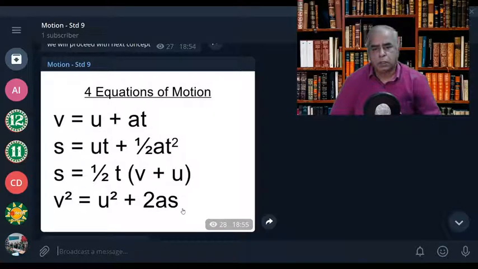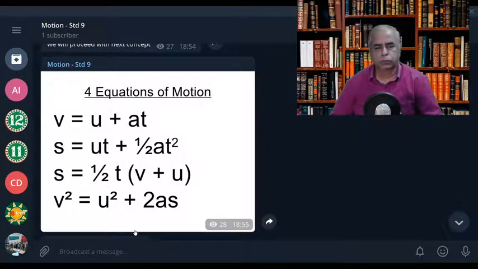Do you understand? Please note down. So these are the complete set of equations of motion. Actually three equations: V is equal to U plus AT, S equal to UT plus half AT squared, V squared is equal to U squared plus 2AS. Sometimes it can also be represented as V squared minus U squared is equal to 2AS.